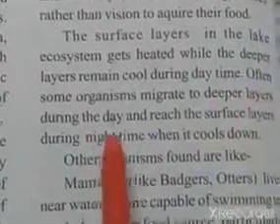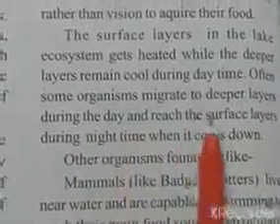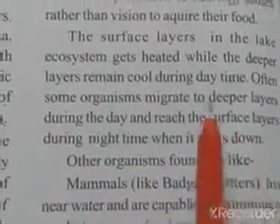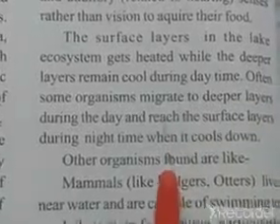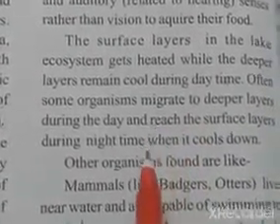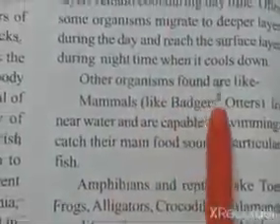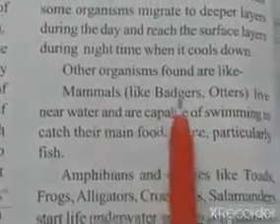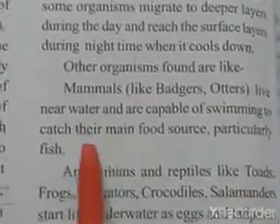Next, often some organisms migrate to deeper layers during the daytime and reach the surface layers during night time when it cools down. So during the daytime most of the organisms will enter into the bottom layer of the freshwater ecosystem.